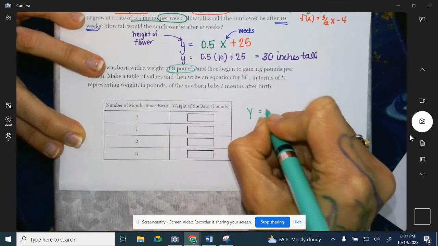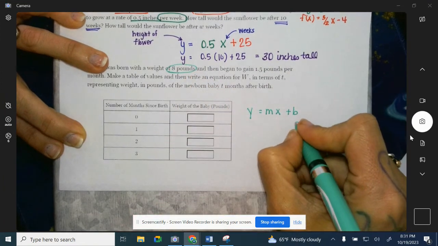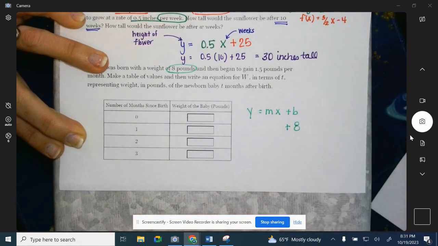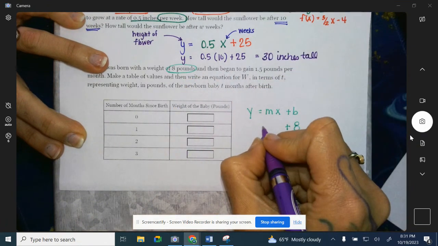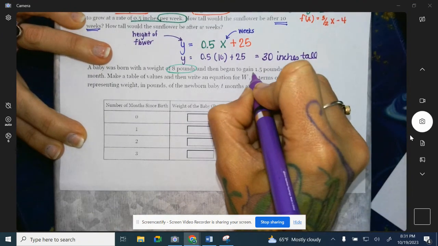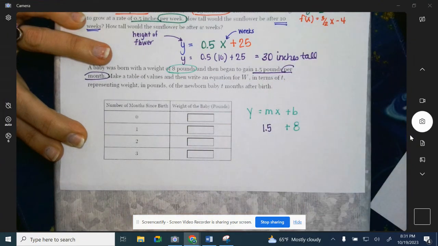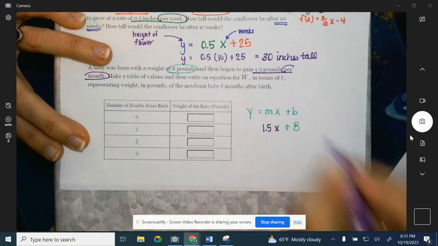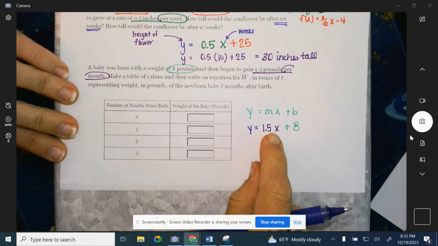So we need y equals mx plus b. Our b in this case is 8. Never going to change. Baby popped out, 8 pounds. And then began to gain, that's a positive, 1.5 pounds per month. So 1.5 per month is the part where that's your X value, the per month. And now we have our equation. Now you can use this equation.